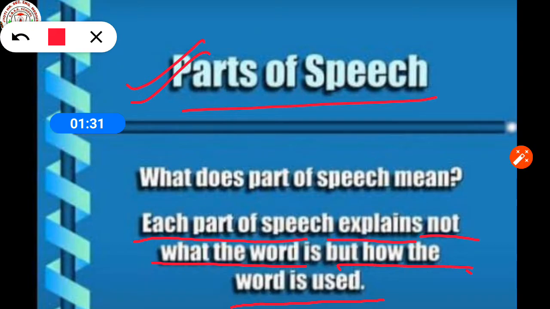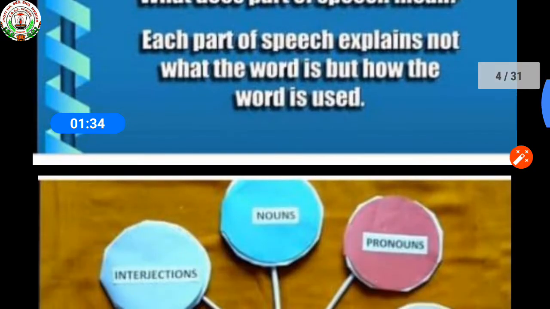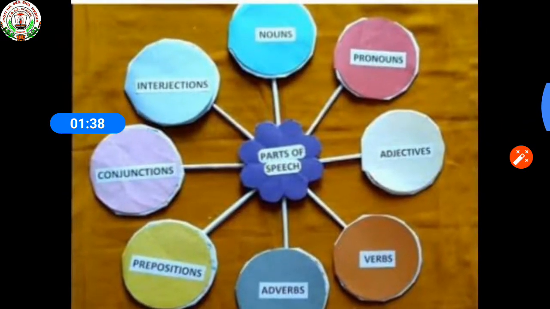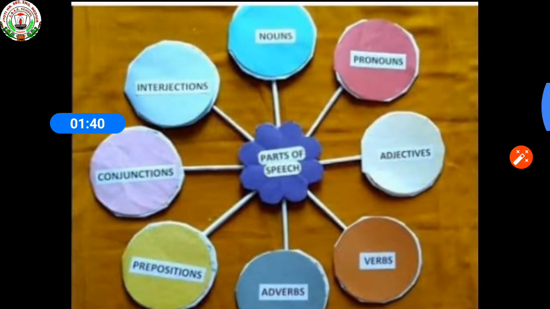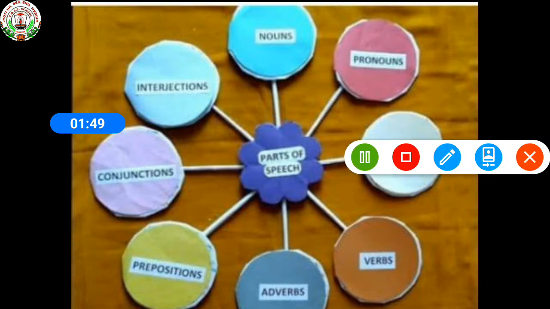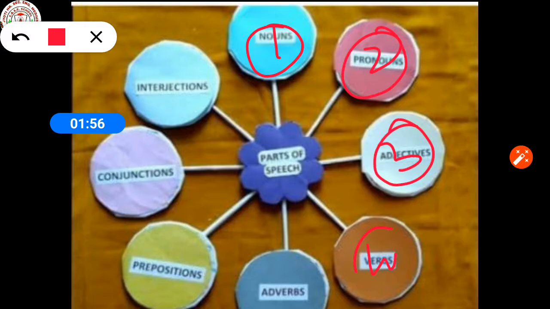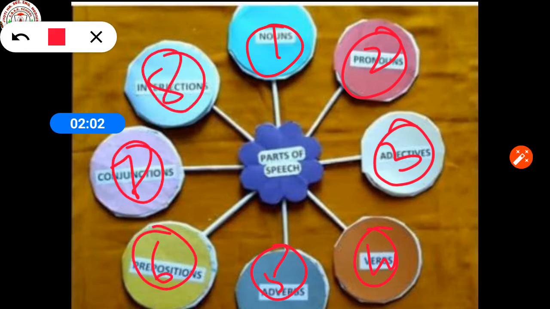So, there are 8 kinds of functions performed by the words in a sentence. So, based on their functions, they are divided into 8 parts of speech: nouns, pronouns, adjectives, verbs, adverbs, prepositions, conjunctions, interjections.